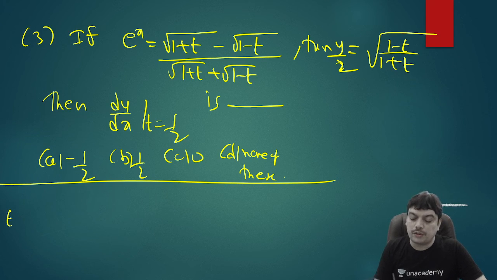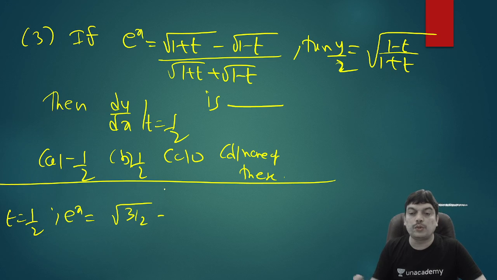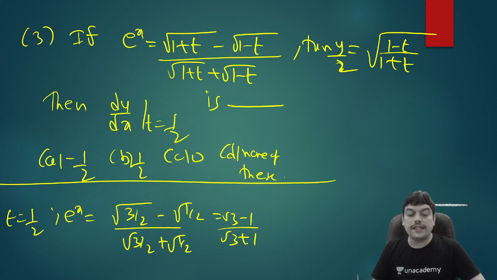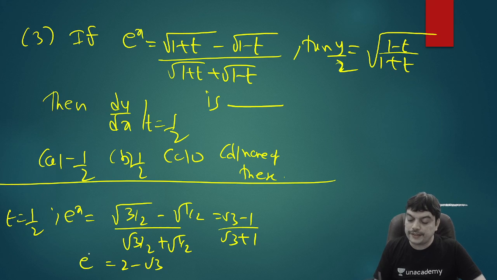I'll calculate. When t equal to half, what is the value of e power x? E power x will become root of 1 plus half, that is 3 by 2, minus root of 1 minus half, that is 1 by 2, by root of 3 by 2 plus 1 by 2. So this will be (root 3 minus 1) by (root 3 plus 1), because root 2 in the denominator cancels out. Upon rationalization, it will give you 2 minus root 3. This is e power x.